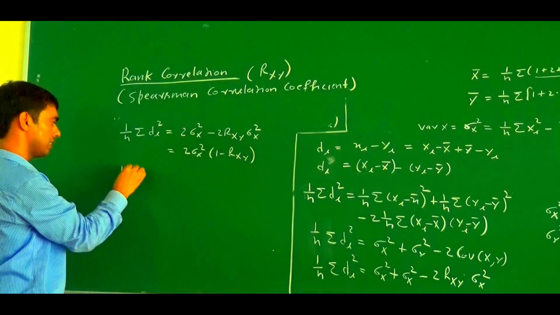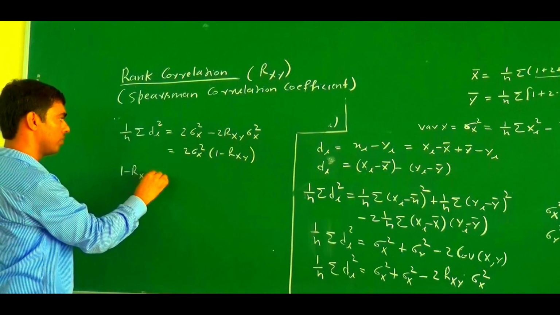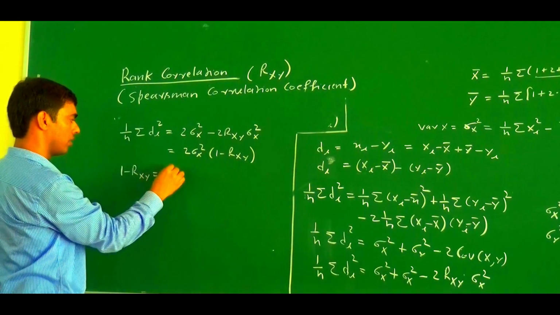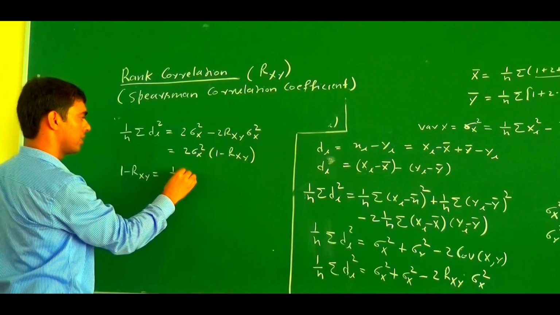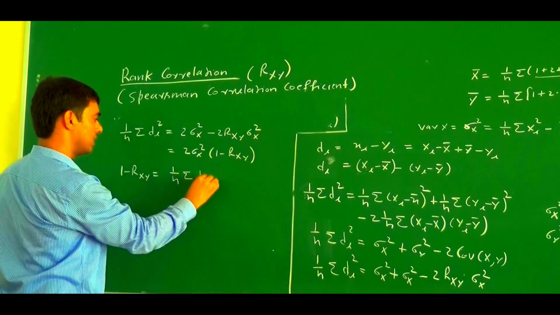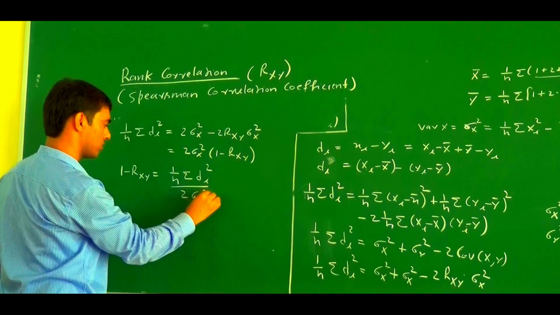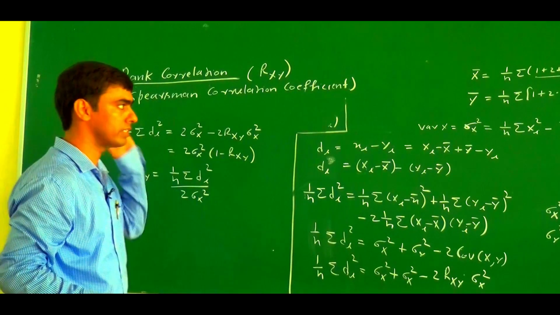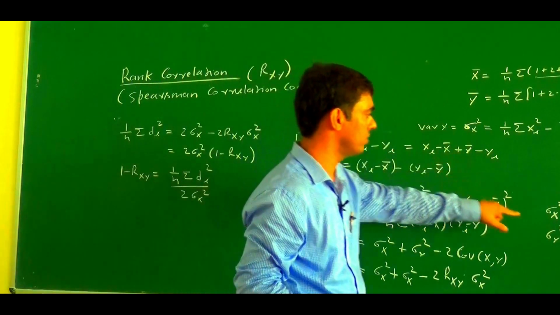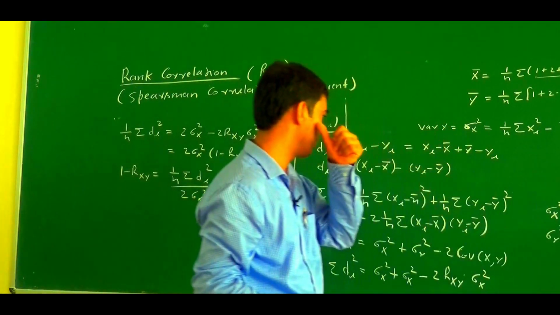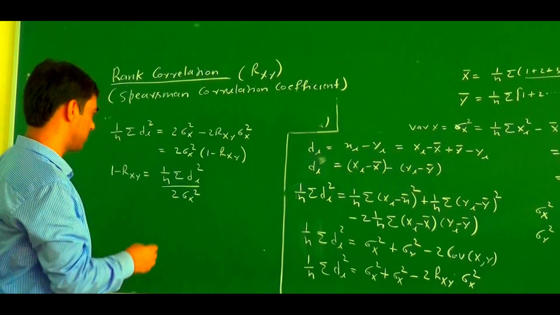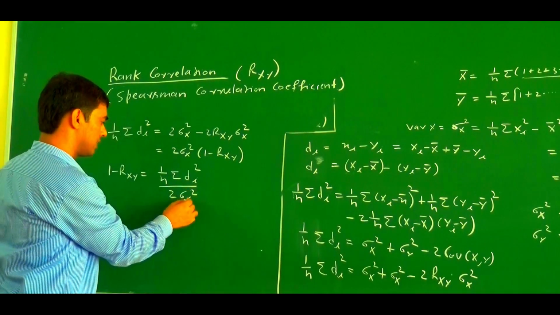So 1 minus rxy equal what? 1 upon n summation of di square divided by 2 sigma x square. And what is the value of sigma x square? Sigma x square is n square minus 1 by 12. So just put the value of sigma x square.